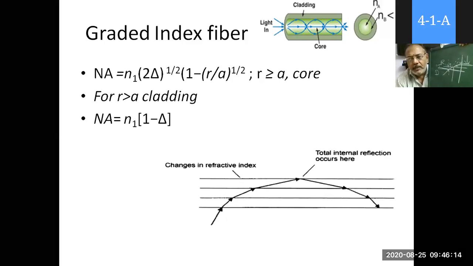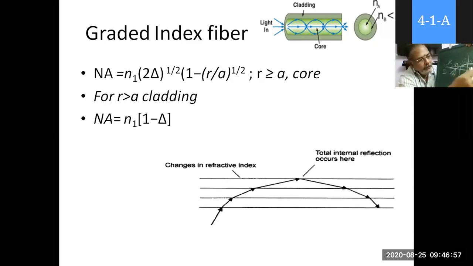So at equal to theta c, what happens? Total internal reflection happens and it is reflected back. So it's always theta i, the angle of incidence. As long as theta i is less than theta c, refraction happens. At every refraction, it bends away from the normal, and like that, it reaches the core-cladding interface. Exactly at the core-cladding interface, what happens? Whatever the angle of incidence, when it is just equal to the critical angle, it starts reflecting back into the core again.